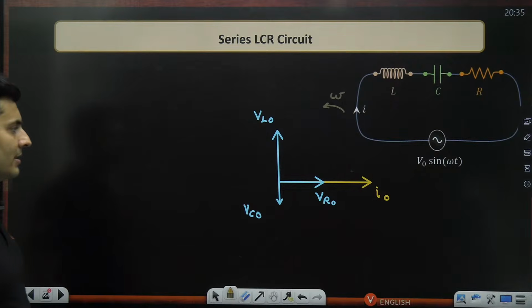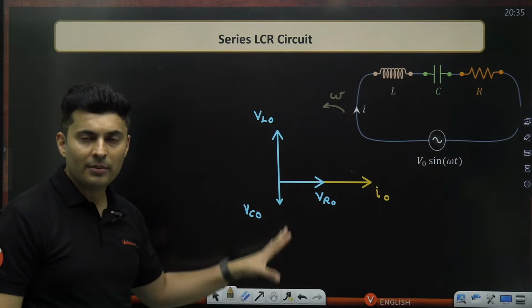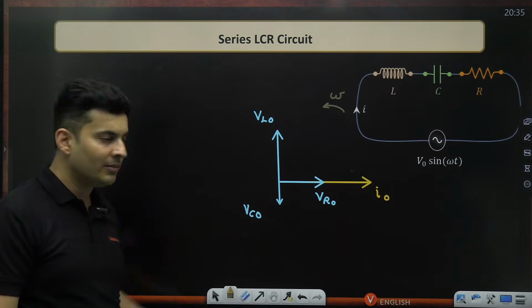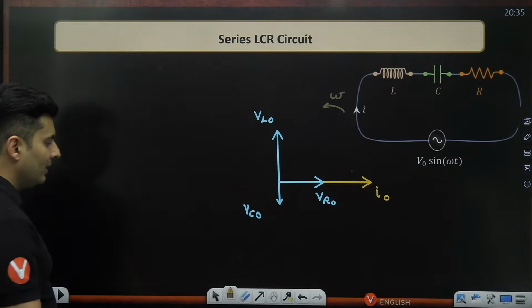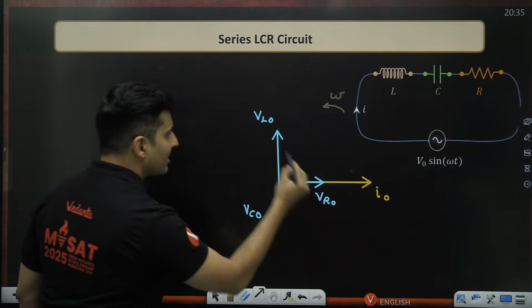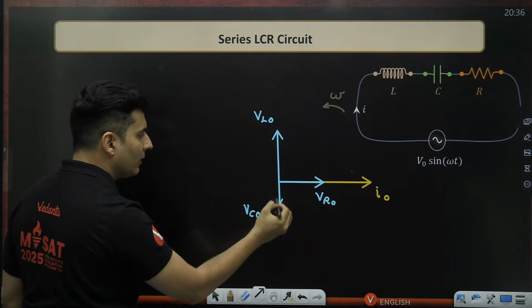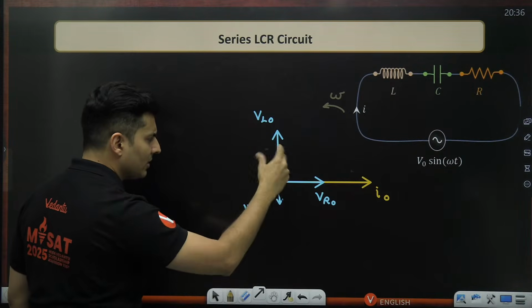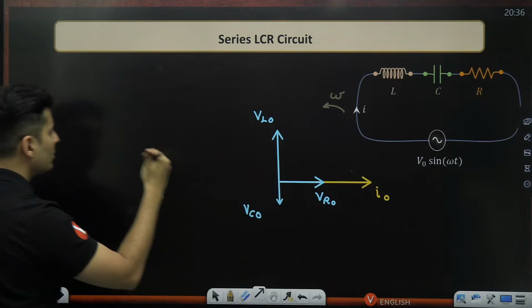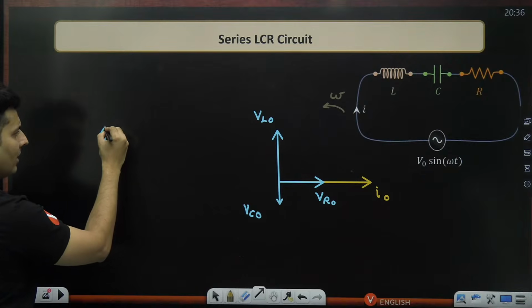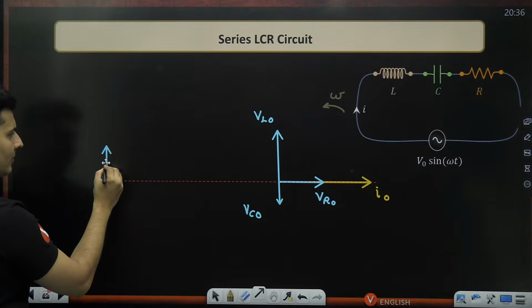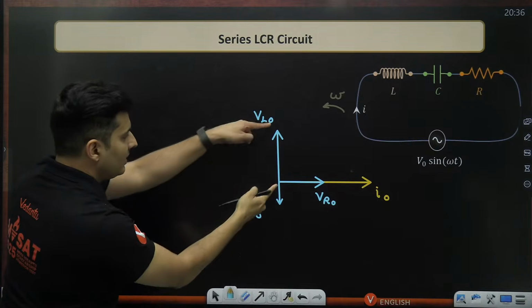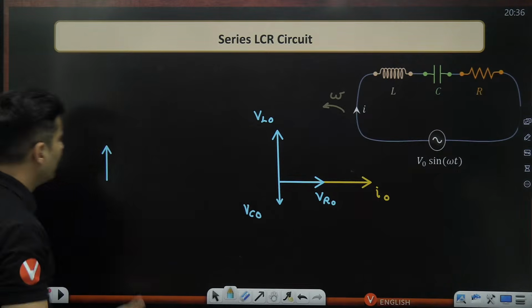Till this point clear? Why I'm showing it like this? Because in order to find the net voltage, I have to take their vector sum. What I will do is first deal with these two vectors because they are opposite of each other. So if I take this vector and this vector, assuming this is small, this could be big also, doesn't matter. First, if I deal with these two vectors, I will get a vector of so much height like this, and the length of this particular vector, this minus this, if I do it,